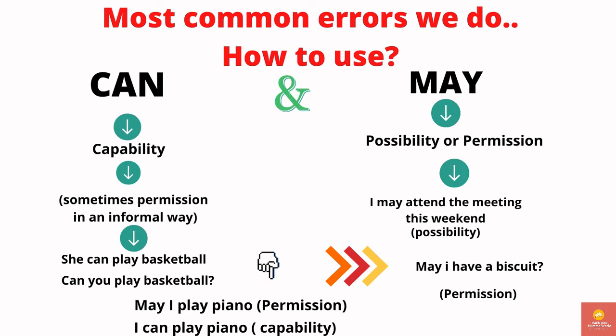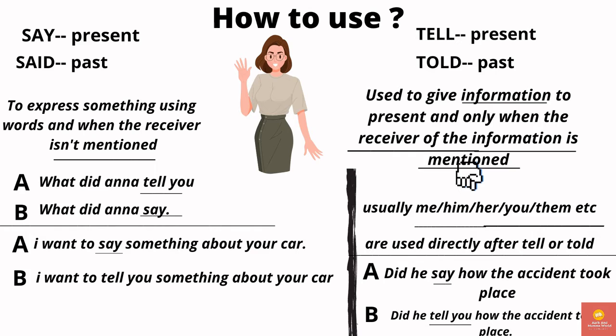How to use present tense and past tense. First thing we need to understand is what is present tense and what is past tense. Present tense are the things happening in our life presently, and past tense are the things which have already happened in our life. So here we have two different words. One is say, a present tense, said, a past tense. Tell, a present tense, told, a past tense.